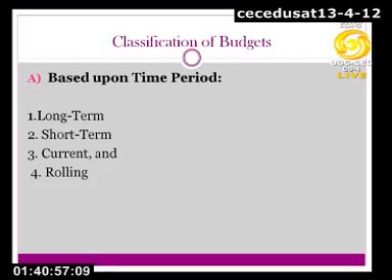The first basis is time period. Based upon the time period, we can classify budgets into four heads. The first head is long-term budgets. A long-term budget means a budget whose period or life is more than 12 months, or more than one financial year. That is what is known as a long-term budget.